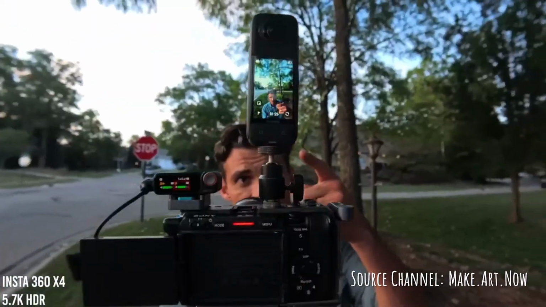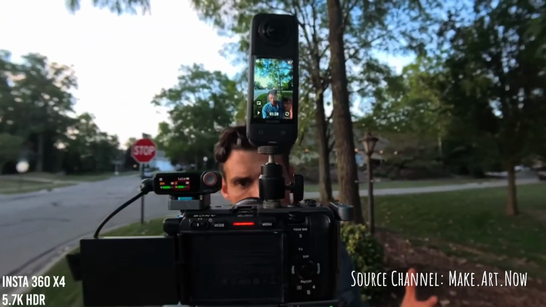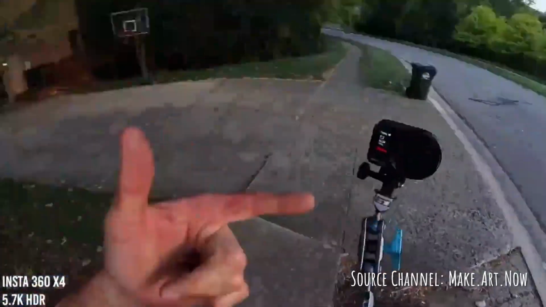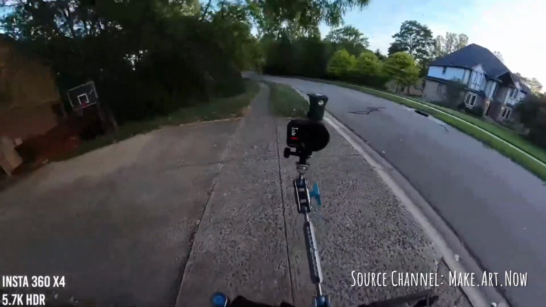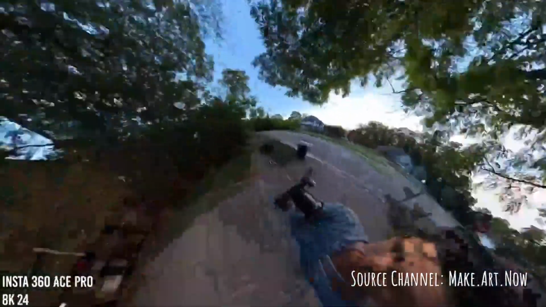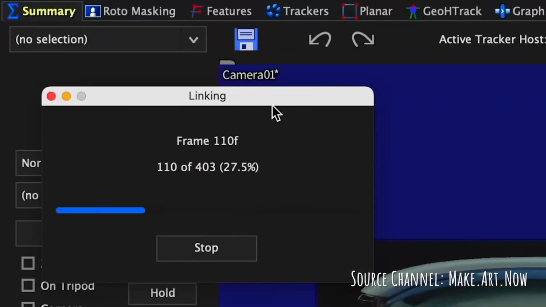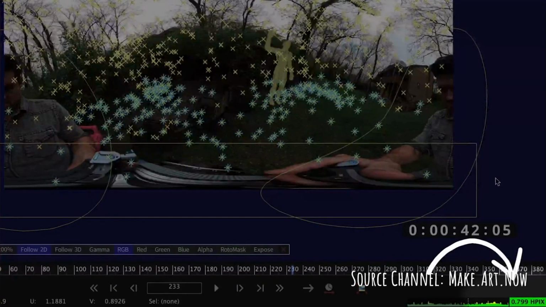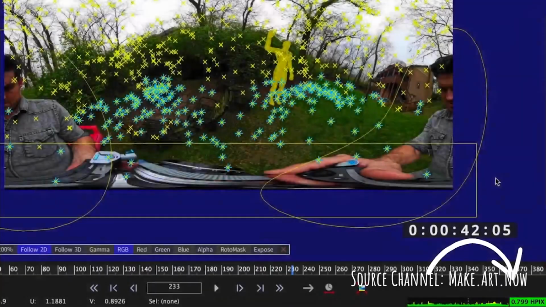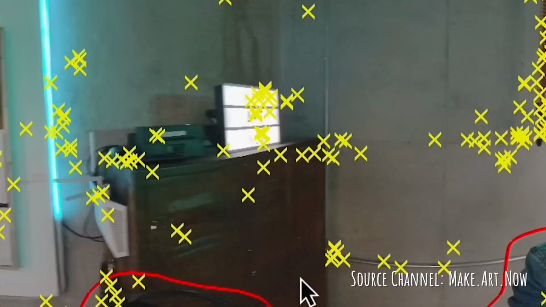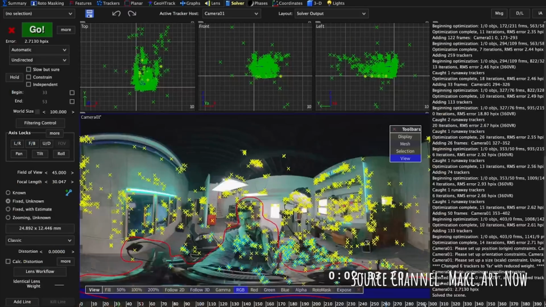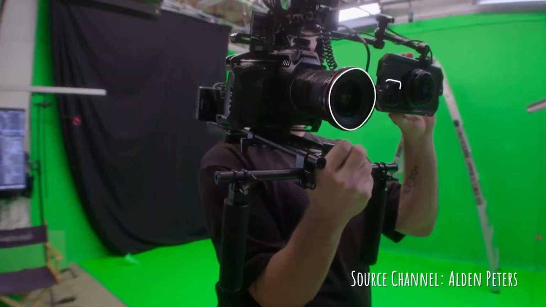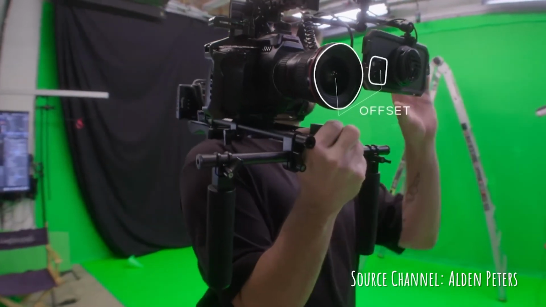So once again, in a more professional way, you can use, for example, a witness cam, which is, for example, a GoPro or maybe even a 360 camera like the Insta360. And this video information can then be used in a program, for example, 3DEqualizer or Mocha Pro, in order to get better tracking results with your vintage 50mm lens. And this is where Jetset's approach comes into play.